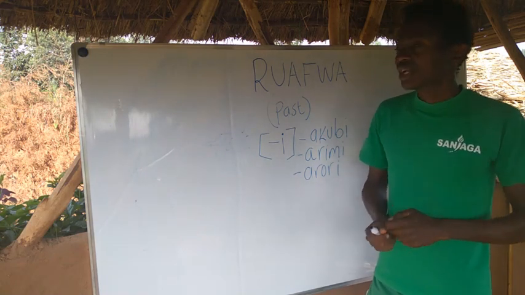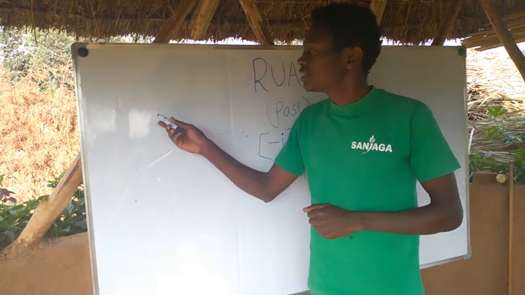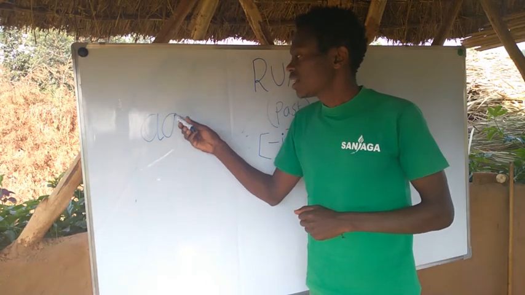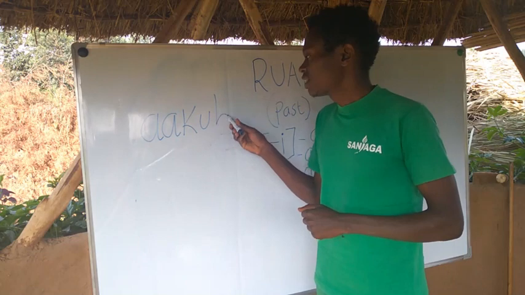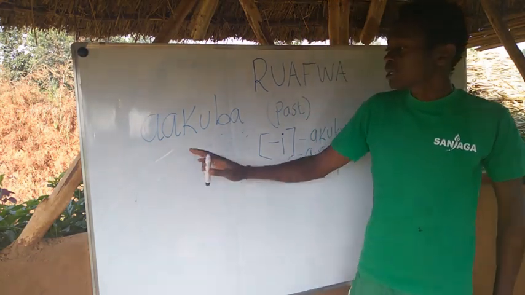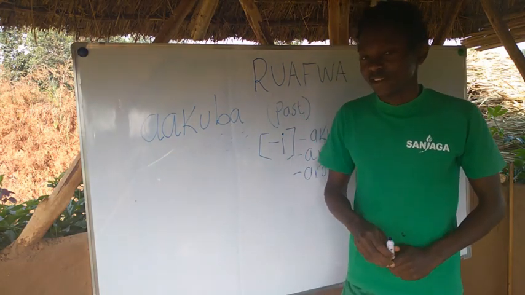For instance, you will hear somebody say akuba. What does that somebody mean?